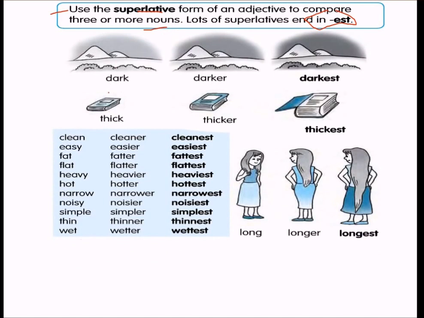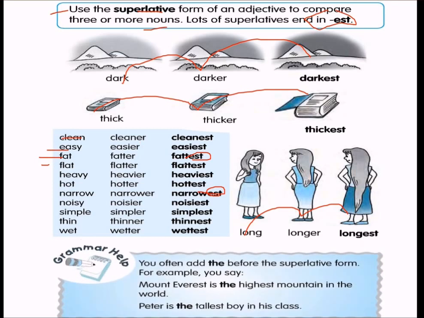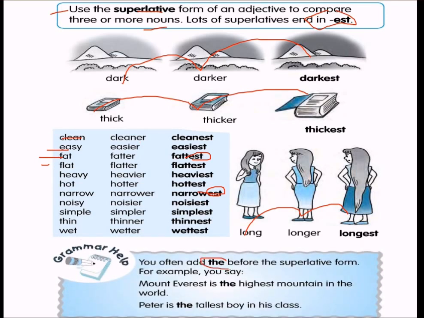Let's have examples. Dark, darker, darkest. Thick, thicker, thickest. Long, longer, longest. Clean, cleaner, cleanest. Easy, easier, easiest. Fat, fatter, fattest. See, this is not "fattiest", it's fattest. Flat, flatter, flattest. Heavy, heavier, heaviest. Hot, hotter, hottest. Narrow, narrower, narrowest. Noisy, noisier, noisiest. Simple, simpler, simplest. Thin, thinner, thinnest. And wet, wetter, wettest.